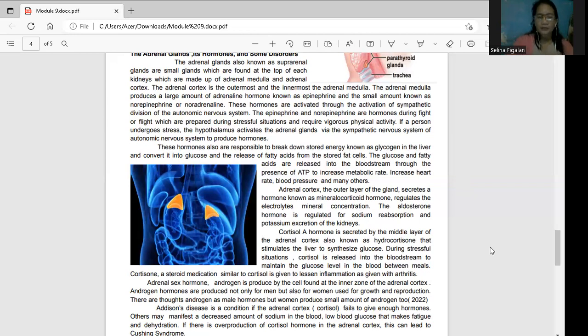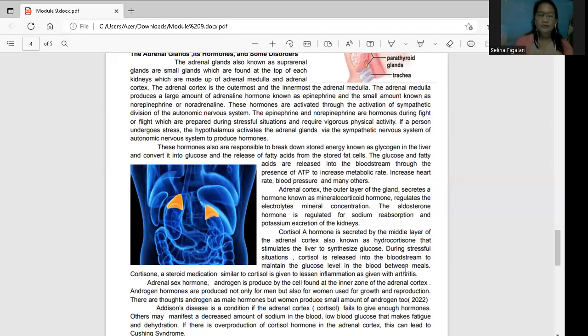Cortisol, a hormone, is secreted by the middle layer of the adrenal cortex, which is known as the hydrocortisone that stimulates the liver to produce glucose. So cortisol is responsible for the digestive process to metabolize. Okay, during stressful situations, the cortisol is released into the bloodstream.